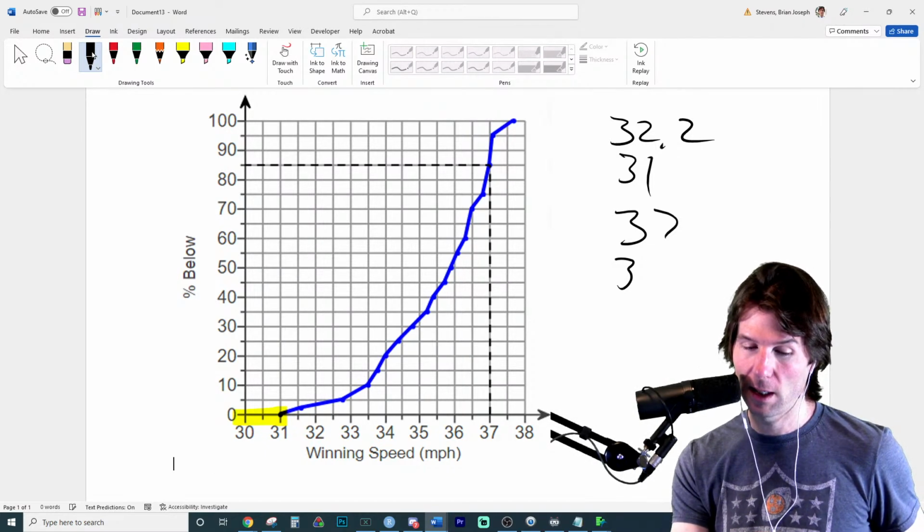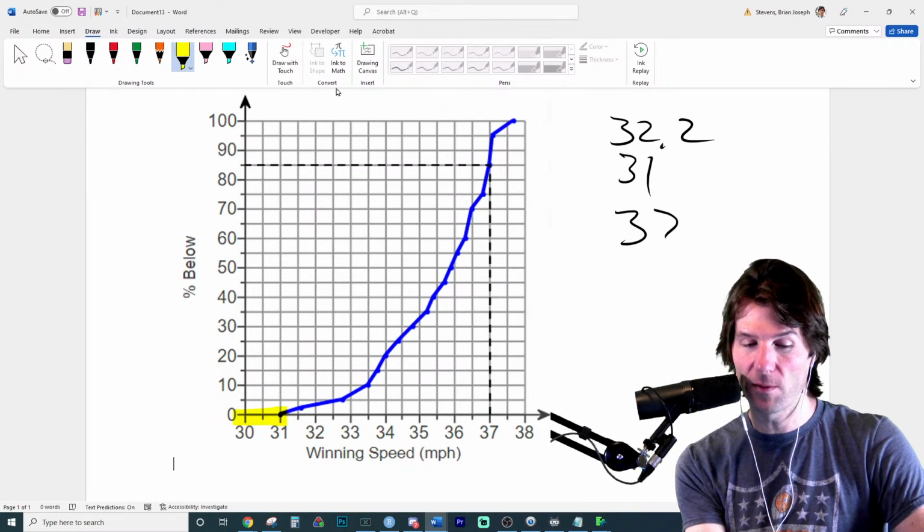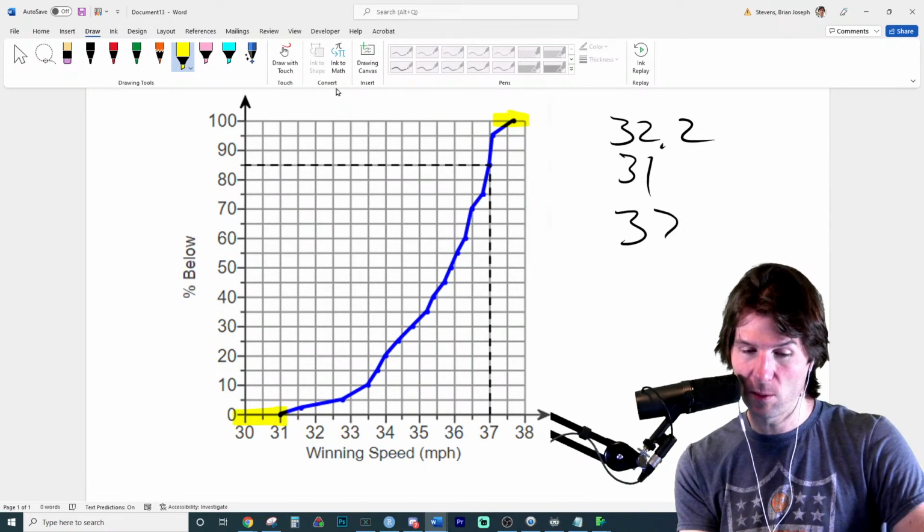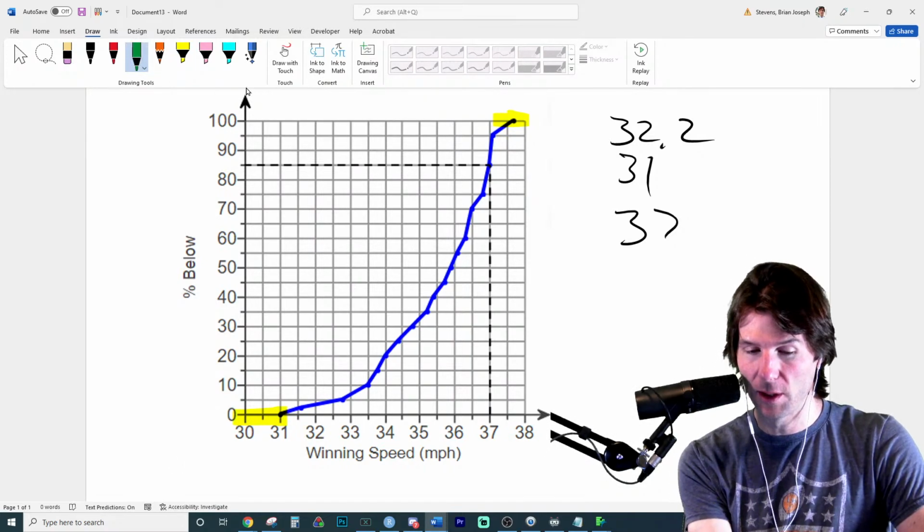Ooh, we don't have one that high. Because the highest speed, I got to be careful. The highest speed collected was about, and you have to trace down.